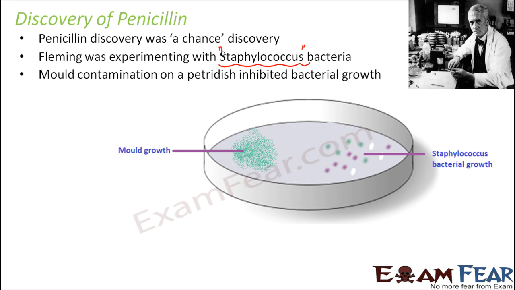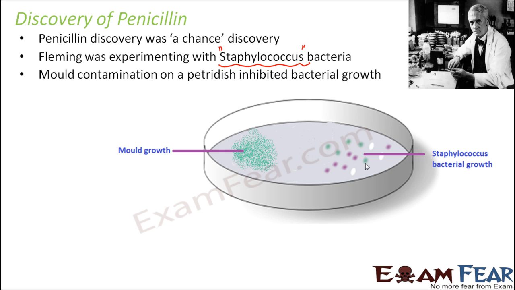And what did he observe? Once it so happened that a petri dish was left open by mistake. It was not covered, and it happened by mistake by Fleming, and he observed that it got contaminated by blue-green mold. Here you can see some mold growth. This entire plate where the culture is taking place is called a petri dish. This is how Staphylococcus bacteria were growing.